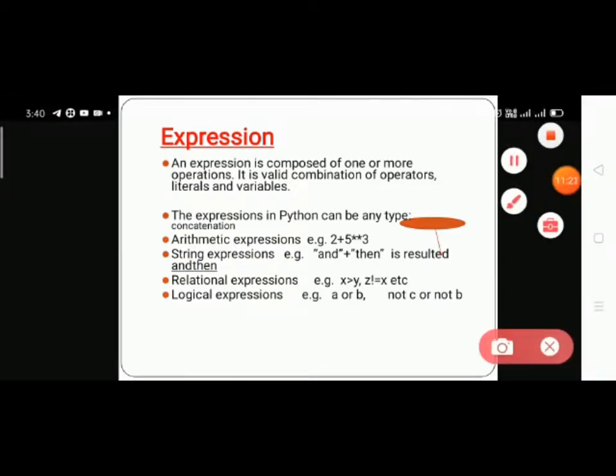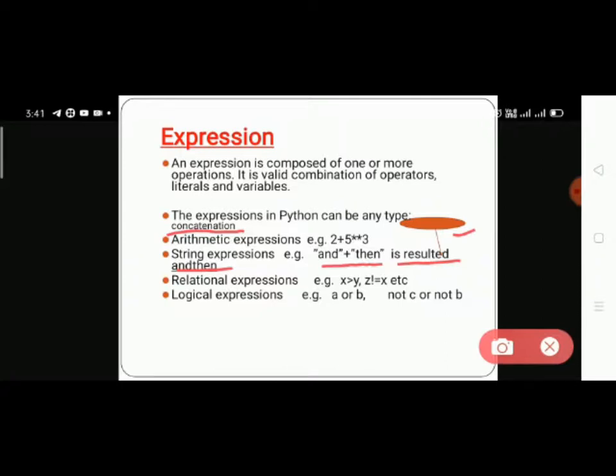Next is the string expression. For example, those use concatenation. I have to write it in the figure, but I will skip that portion. I hope you understand how this process results. The concatenation process you will also learn in class 11.